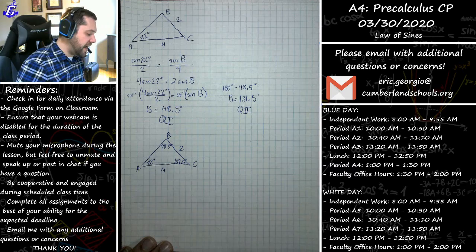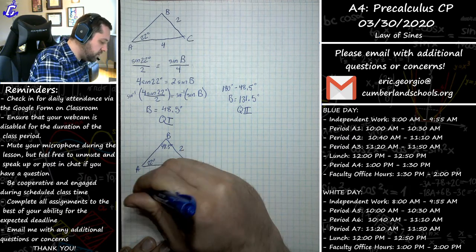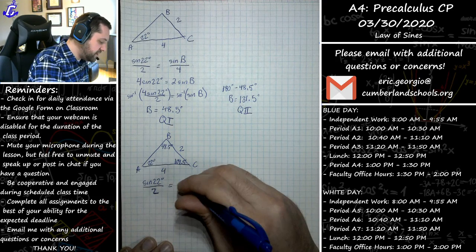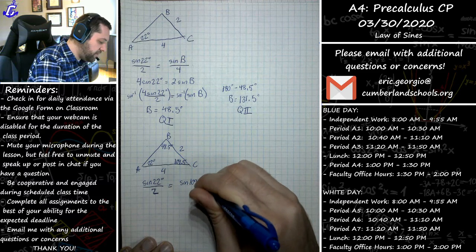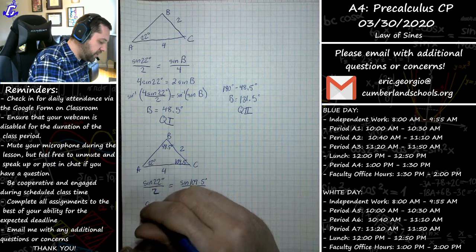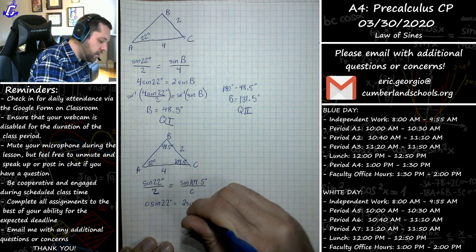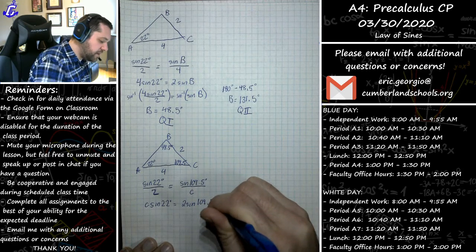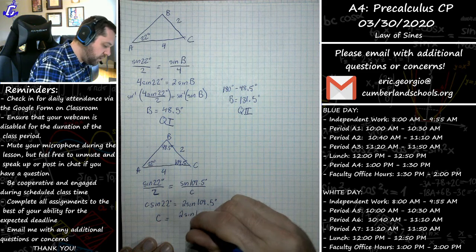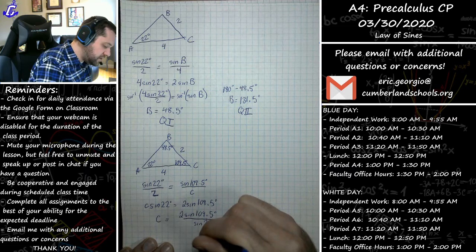And then you'd solve for the side across from it by just doing the sine of 22 over 2, always going back to the one that's given to us, make it a 2, not a z, is equal to the sine of 109.5 over c, which I don't know. Solve for that by cross multiplying. C sine of 22 degrees equals 2 sine of 109.5 degrees. Divide both sides by sine of 22, you would get 2 sine of 109.5 degrees over sine of 22 degrees.